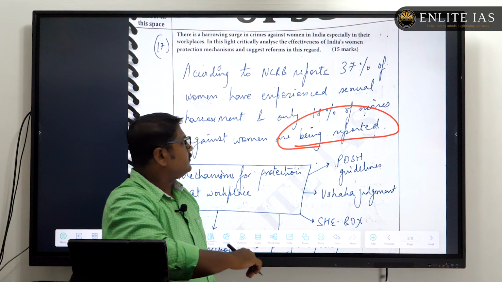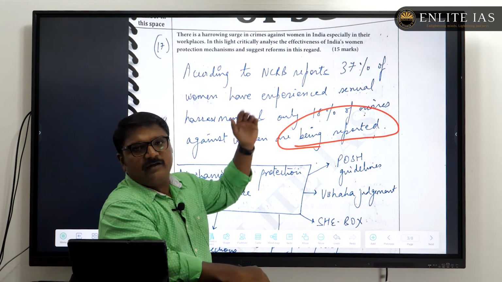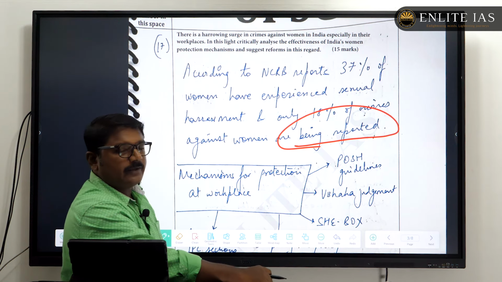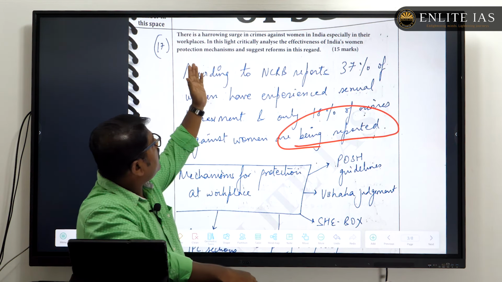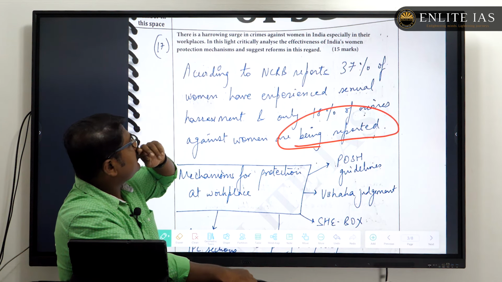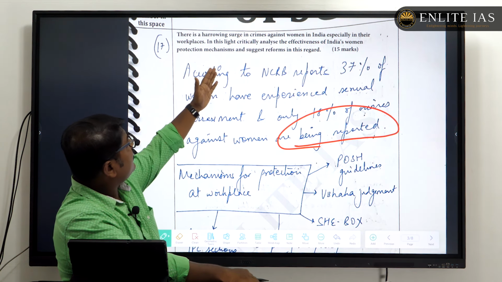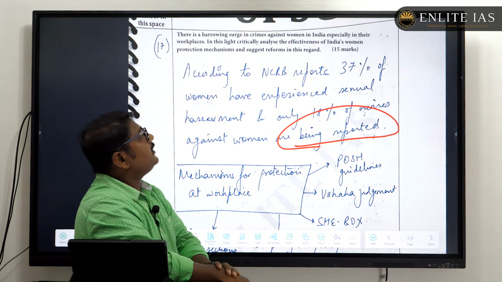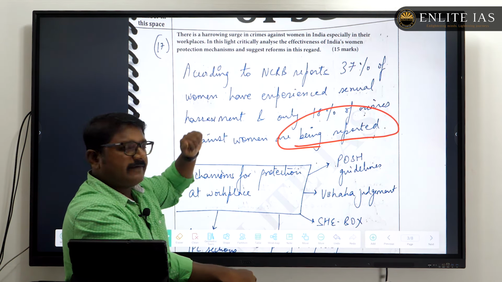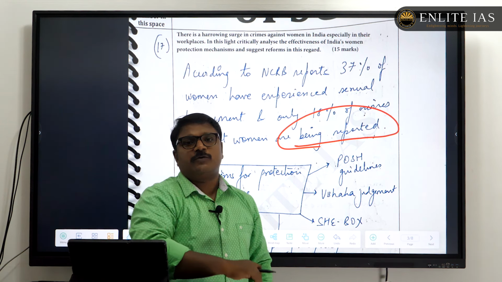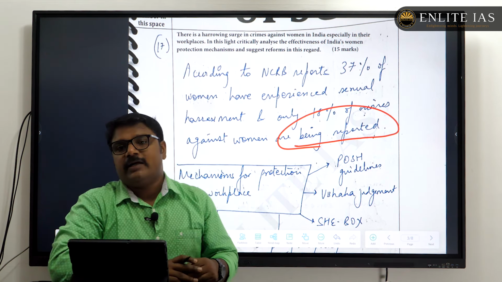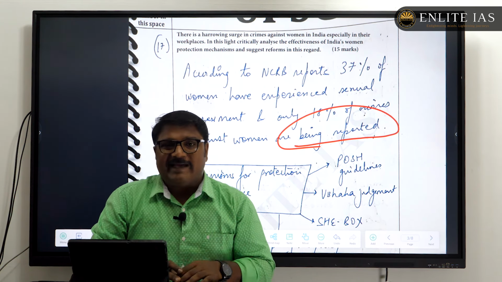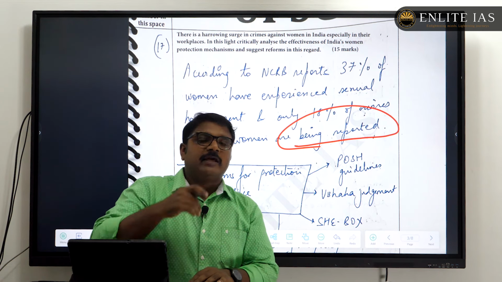That's the second part. Okay, as in any question, we need to give an intro, and Archit has given a proper intro on that. Then the first part is that you have to mention India's women protection mechanisms, and you have to bring the effectiveness of the mechanisms. So how far they were able to protect women, and how far they were able to arrest the increasing crime against women.